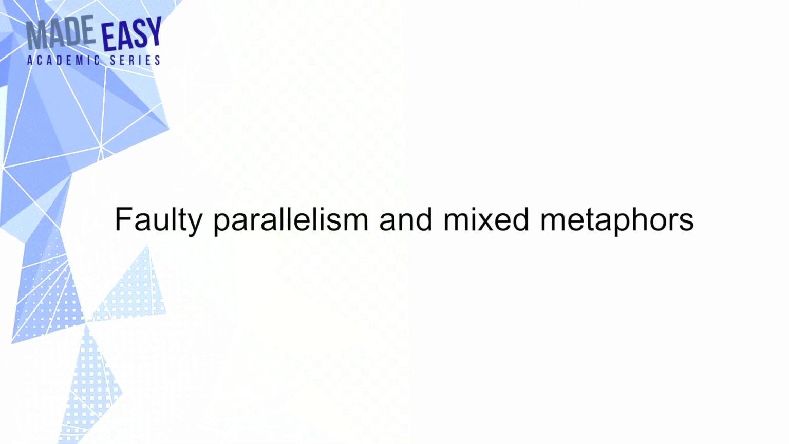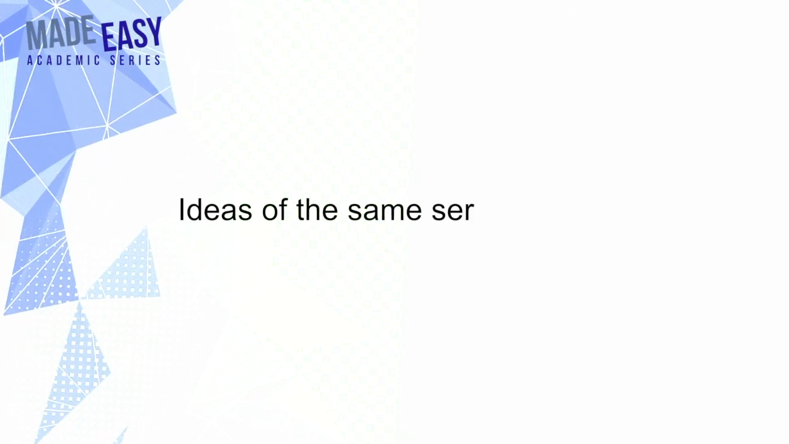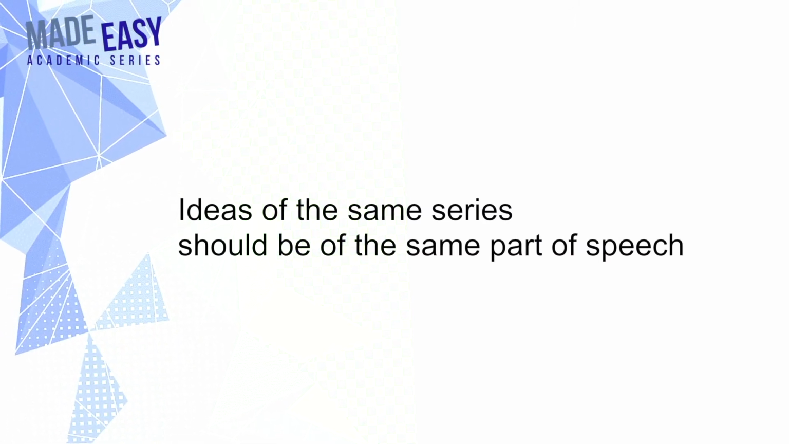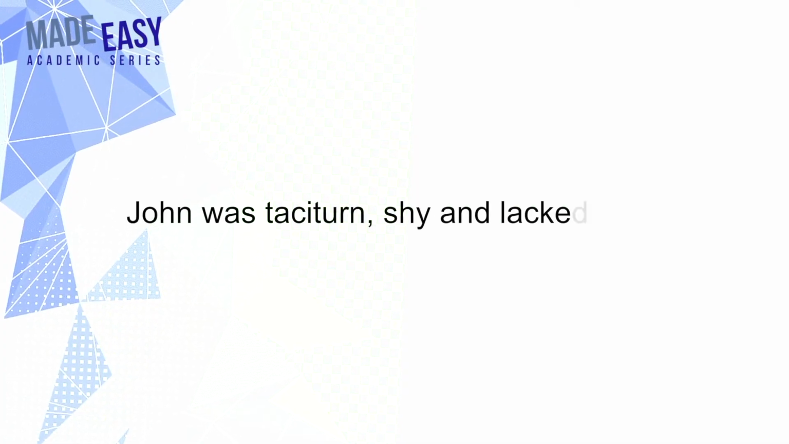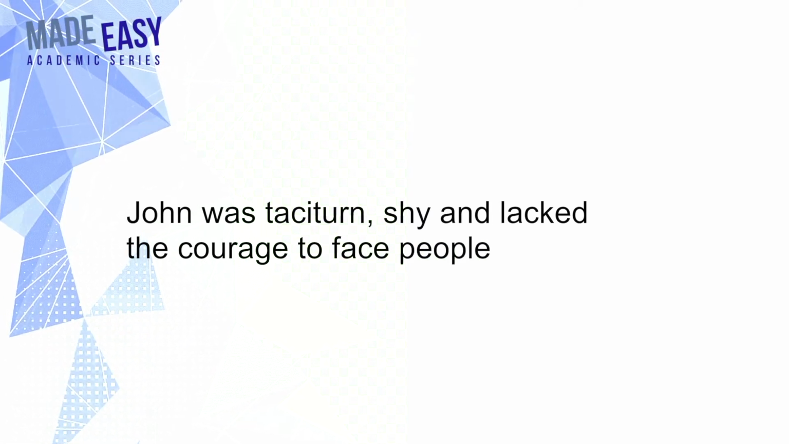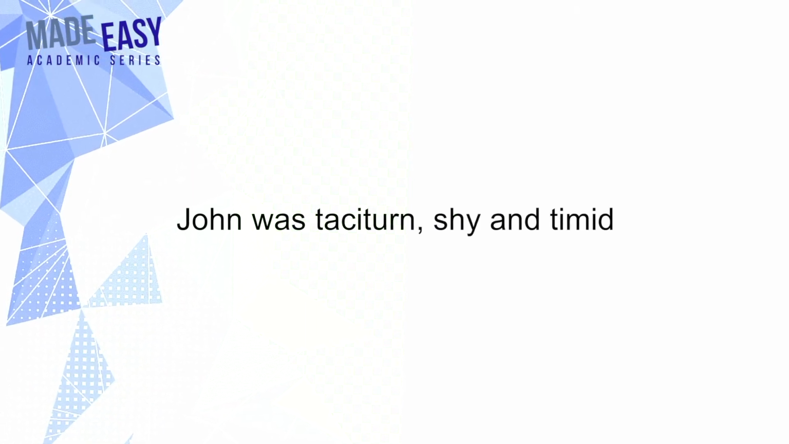Point number 8. Faulty parallelism and mixed metaphors. This is about putting the same parts of speech for the ideas of the same series. Yes, it sounds a little complicated, but it is not. Take an example. John was taciturn, shy, and lacked courage to face people. The second sentence. John was taciturn, shy, and timid.